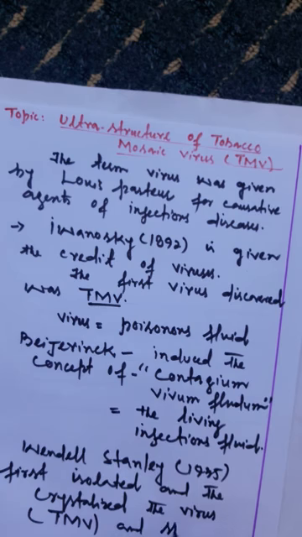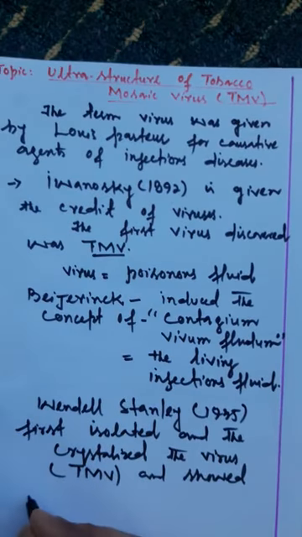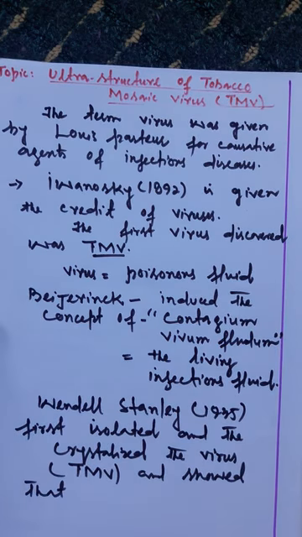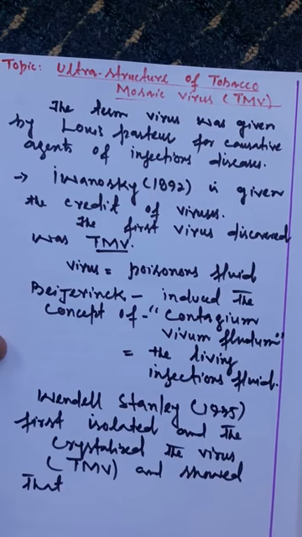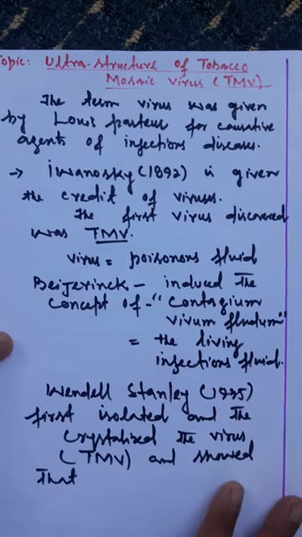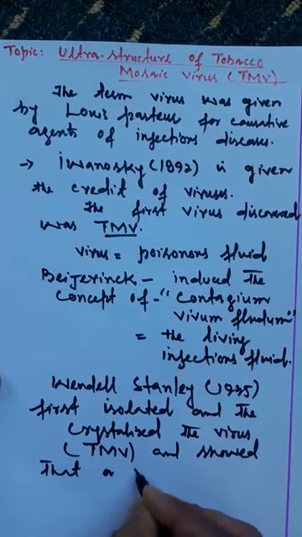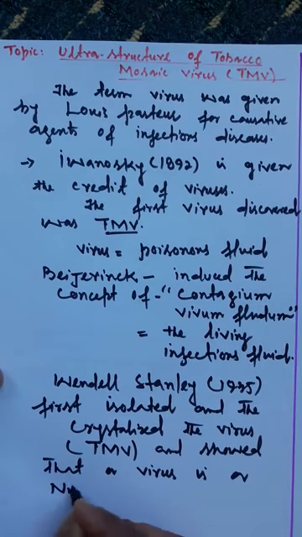So the first virus discovered is TMV. It was first isolated by Stanley in 1935 from the leaves of tobacco plants suffering from tobacco mosaic disease, and it was Stanley who for the first time proved that a virus is not a fluid. A virus is a nucleoprotein particle.